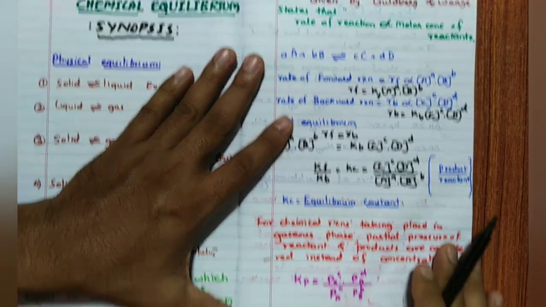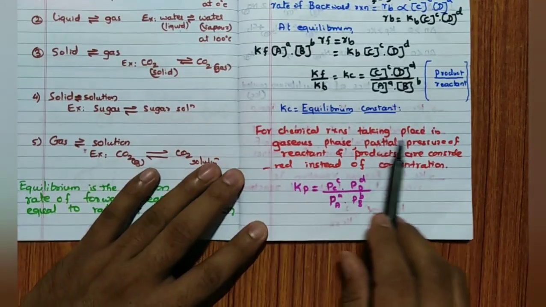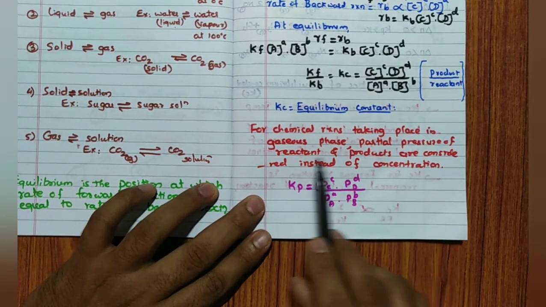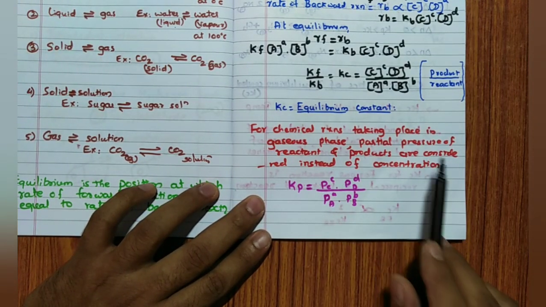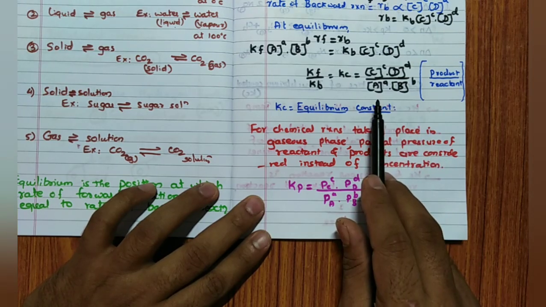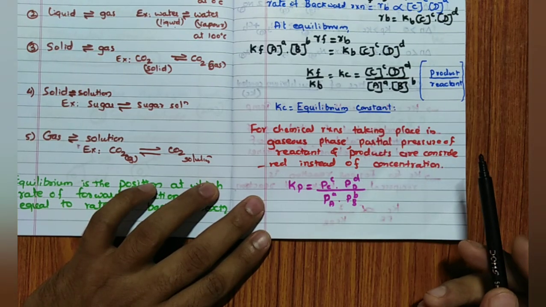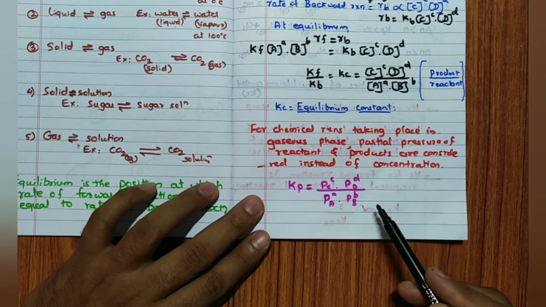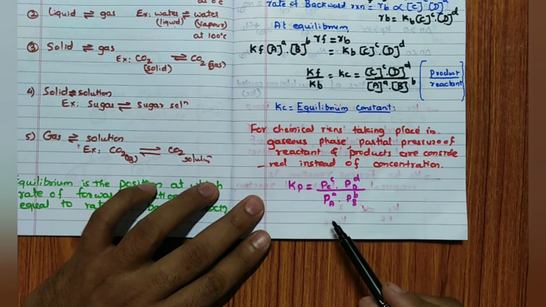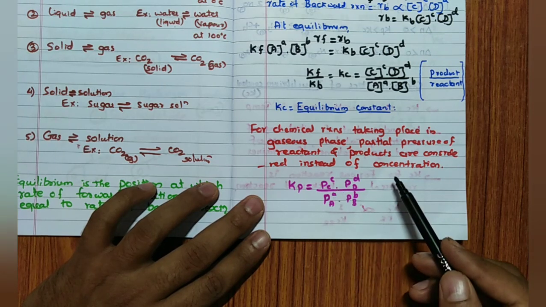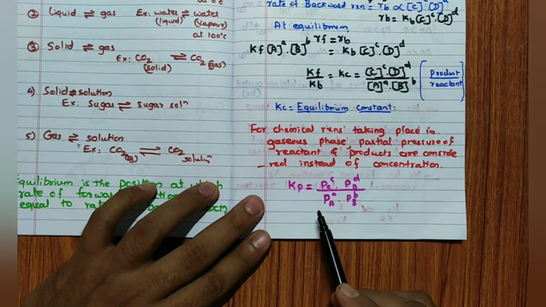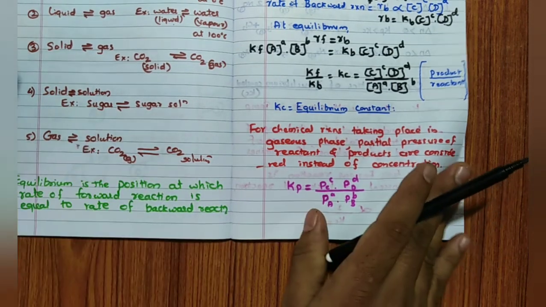Then for a chemical reaction taking place in the gaseous phase, partial pressures of the reactants and products are considered. Remember, partial pressure is considered, not concentration. So the concentration term is replaced by partial pressure. We can write Kp is equal to Pc^c into Pd^d divided by Pa^a into Pb^b. The only simple difference is that here we have molar concentration in square brackets, and there I have taken partial pressure P.